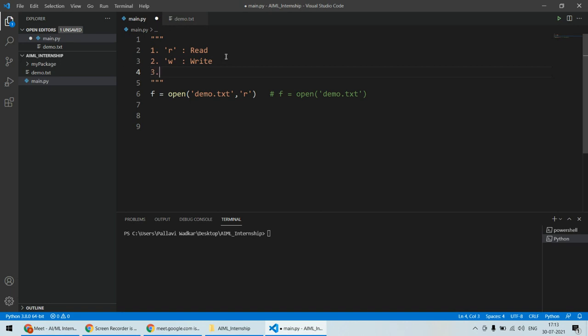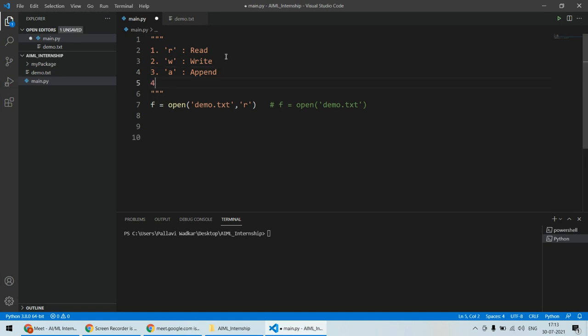And the next is the append mode, A. As the name suggests, it will append data to that file. And if the file does not exist, in that case it will create that file. So simply using A mode, it will open the file for appending, and if the file is not there, it will create it. Only read mode will not create the new file.